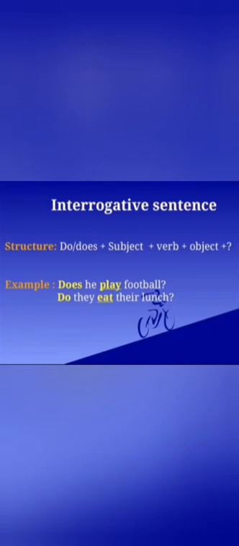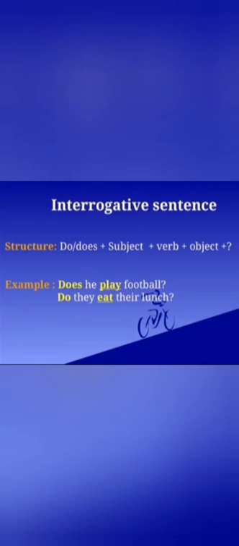Class, now we will learn about interrogative sentences. What does interrogative sentences indicate? Class, in interrogative sentences, we ask a question. The structure of interrogative sentence is do or does, which are the helping verbs.